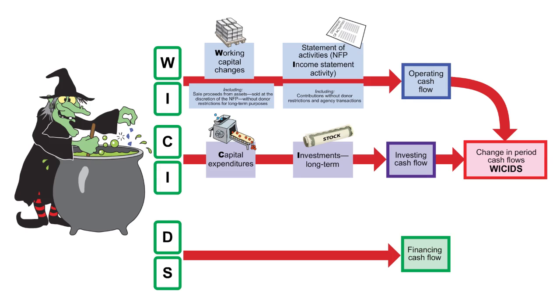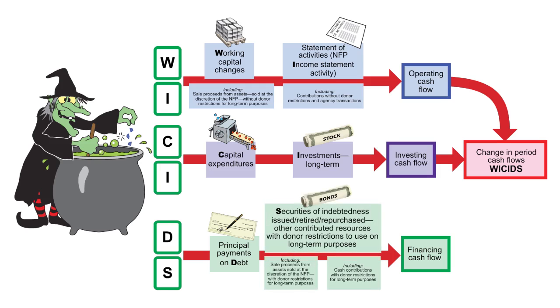And then finally, we have your D and your S. That's going to aggregate up to your financing activities. And that can be for things like principal payment on debts, and then securities of indebtedness issued, retired, or repurchased, other contributed resources with donor restrictions to use on long-term purposes.